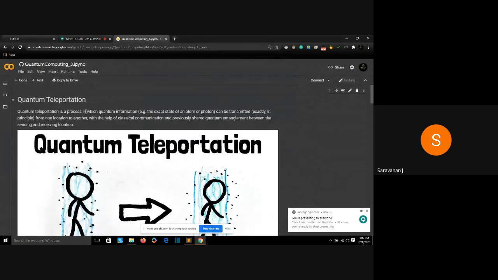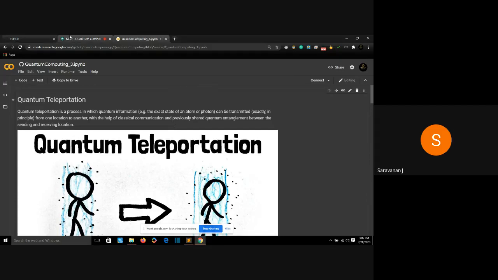Quantum teleportation, in which quantum information, that is the exact state of an atom or photon, in our case it might be a qubit which is an electron of an atom, can be transmitted exactly in principle from one place, one location to another with the help of classical communication and previously shared quantum entanglement between the sending and receiving location. So when two qubits have been entangled, the state of one qubit can be completely transferred to the other qubit, not just getting the information.